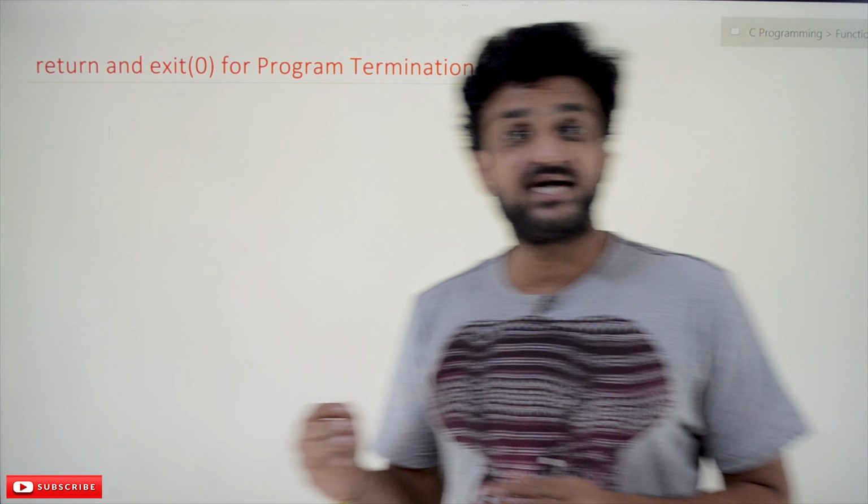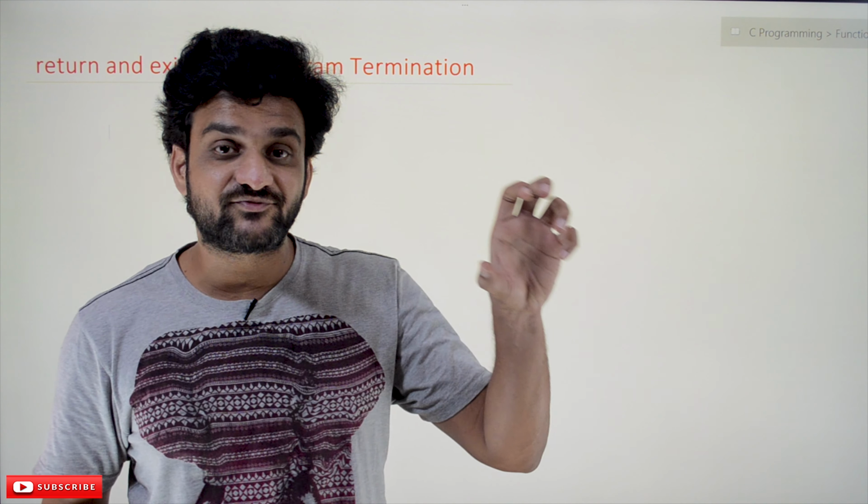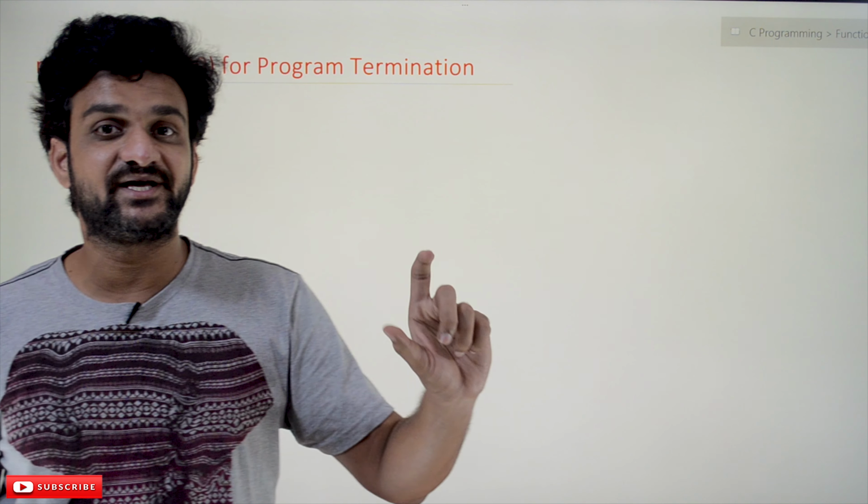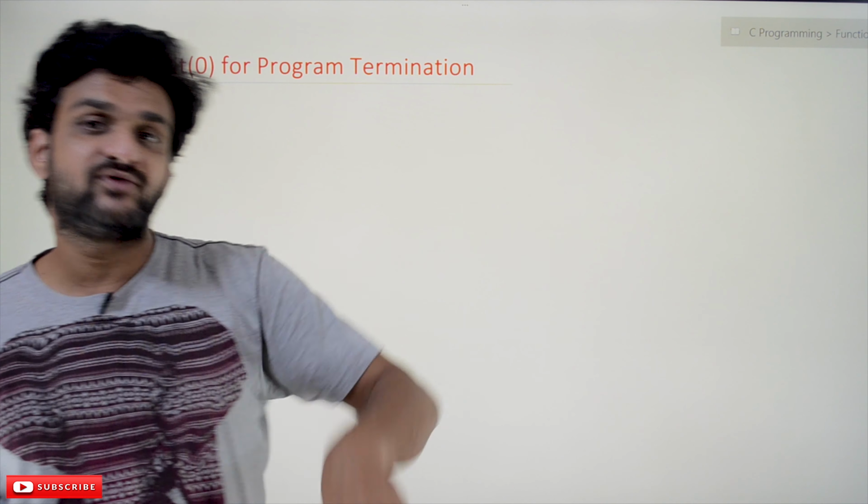In our previous classes, we discussed the break statement. Break is a statement which is used to exit from a loop or switch statement. This concept has already been discussed. In order to exit from the loop, it may be for, while or do while loop, or to exit from a switch statement, we have a statement called break. Whenever the break statement is executed, it is going to come out of that loop.